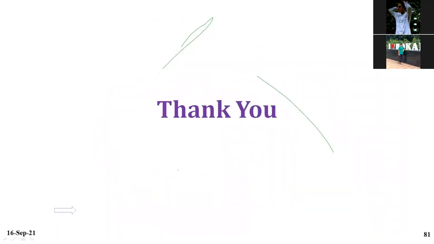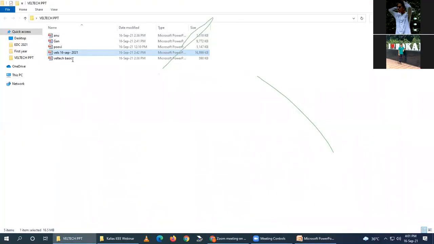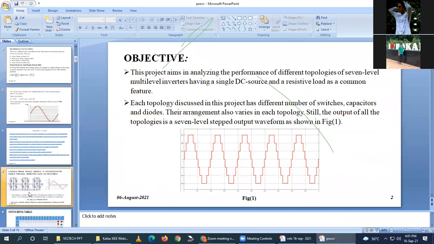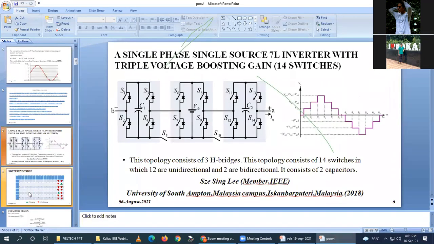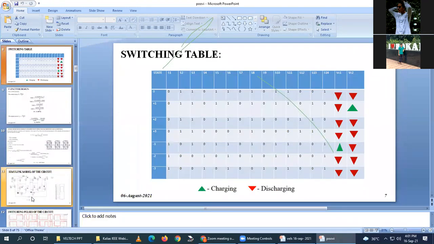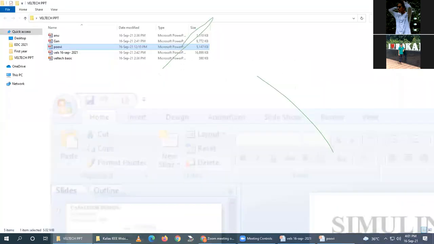So thank you. My students have developed a lot of circuits. But if you are doing research, please let me know. I will send the Simulink copy, the MATLAB file, to you.